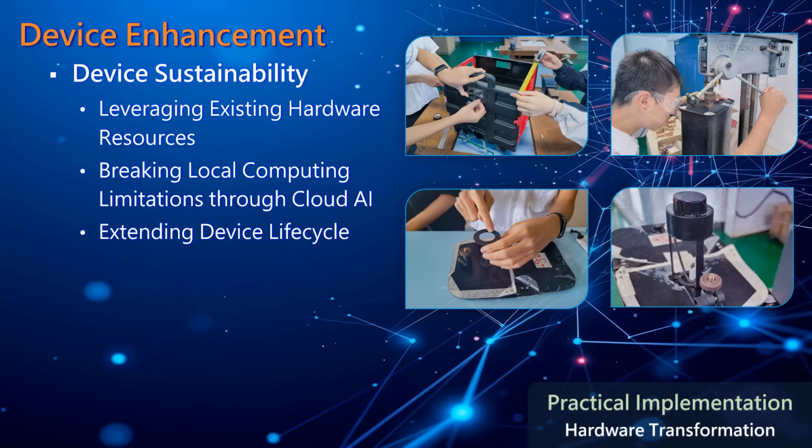A core principle of Ascensionoid is maximizing device sustainability through intelligent enhancement. Instead of replacing hardware, we demonstrate how existing resources can be leveraged and enhanced. By breaking through local computing limitations via cloud AI integration, devices that were previously constrained by their onboard processing can now perform advanced functions. As shown in these transformation examples, we've extended device life cycles by upgrading capabilities through connectivity rather than replacement. This approach exemplifies how Ascensionoid principles can be applied to reduce electronic waste while enhancing functionality.